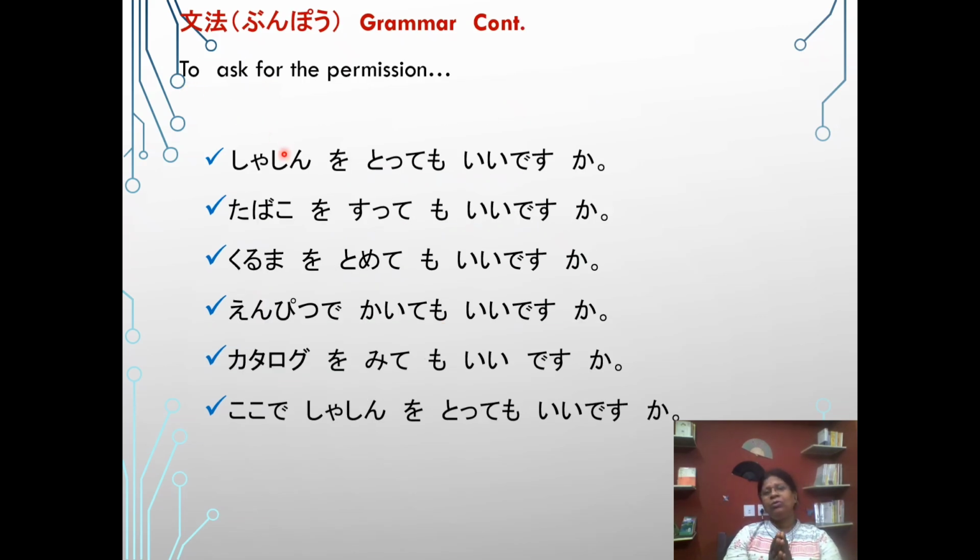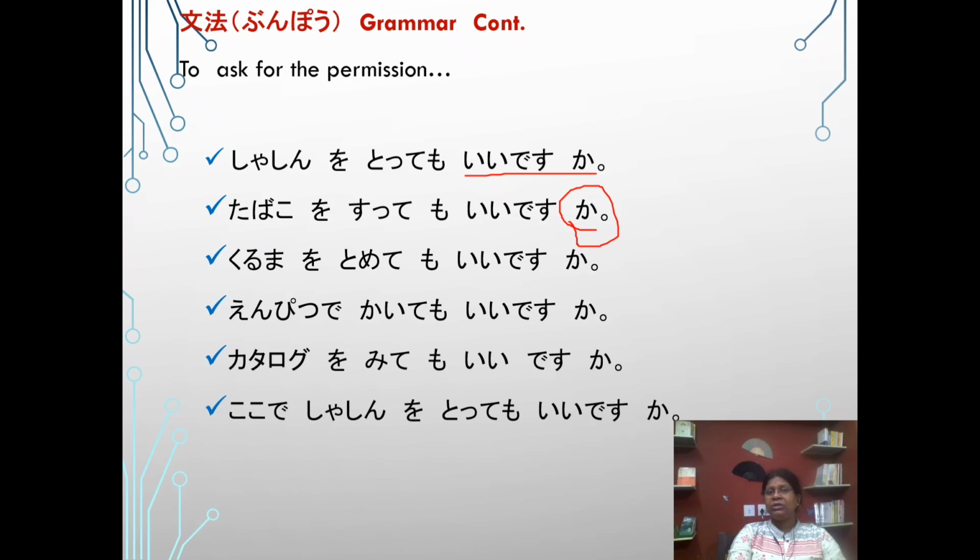Here we learn how to ask in question form when we need permission. Look at the sentence. Shashin o totte mo ii desu ka? Tabako o sutte mo ii desu ka? Kuruma o tomete mo ii desu ka? Enpitsu de kaite mo ii desu ka? Katarogu o mite mo ii desu ka? Koko de shashin o totte mo ii desu ka? When we require permission, we write te mo ii desu ka. When we have this question form at the ending, it means someone is asking for permission.